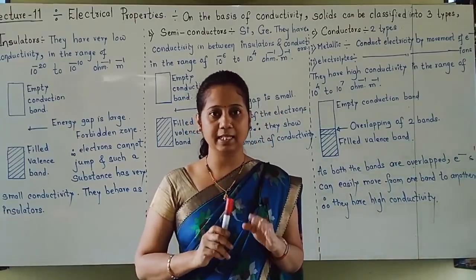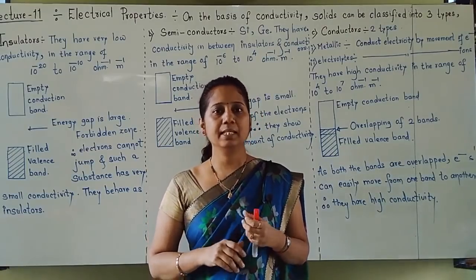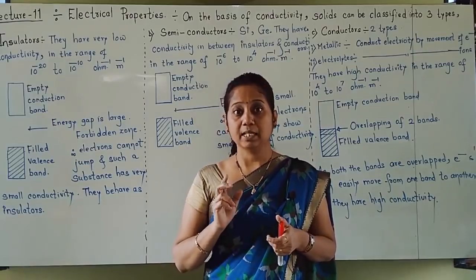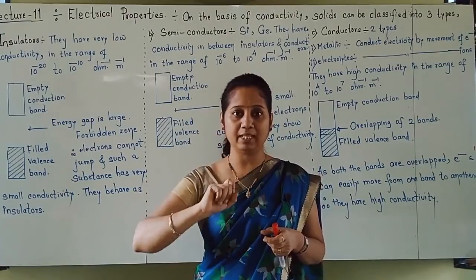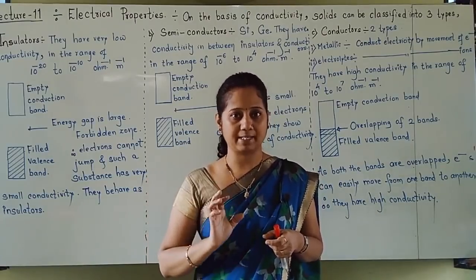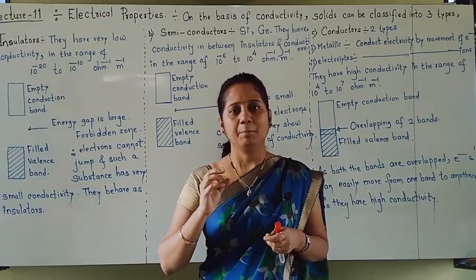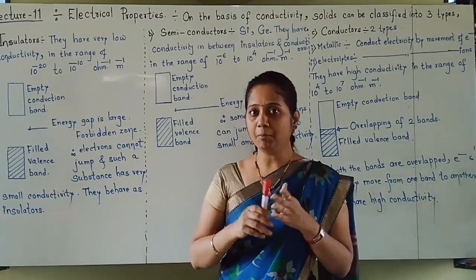This we have seen in first PUC chemical bonding lesson, MOT theory. Now these molecular orbitals have very little energy gap between them, which forms the bands. So bands are actually molecular orbitals. Because they have less energy gap, they form bands.